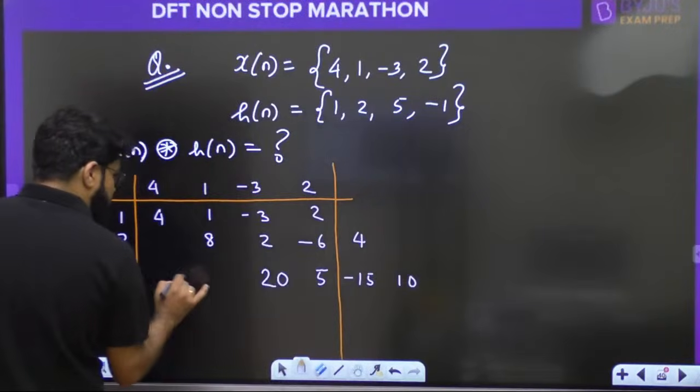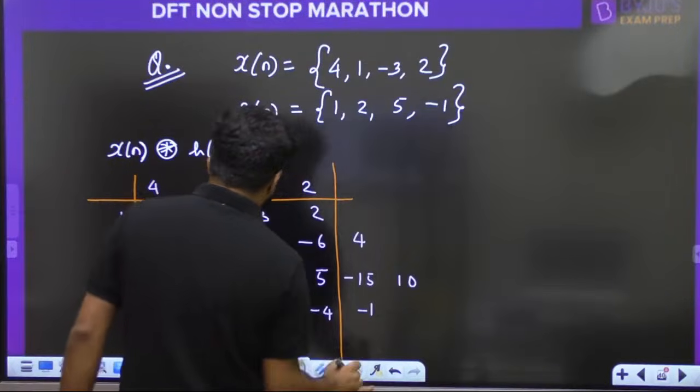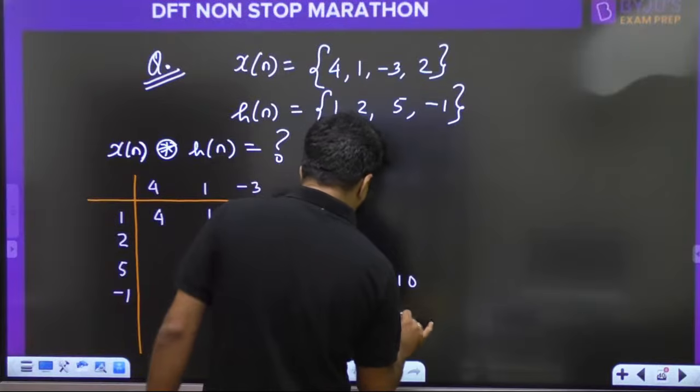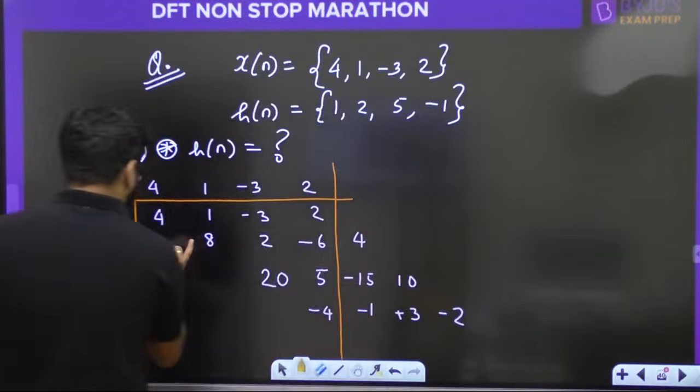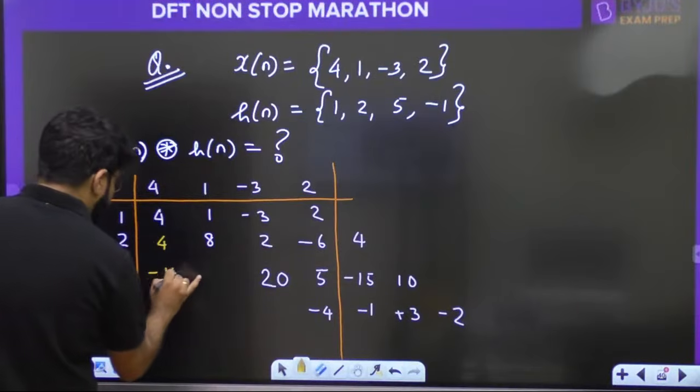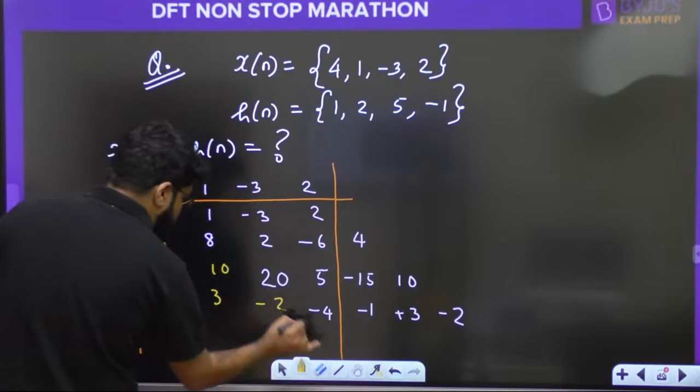Then -1, so -4, -1, -3, -1 plus 3, and then -2, and now apply the circular folding. So 4 will come here, -15 and 10 will come here, -1 and 3 and -2 will come here.